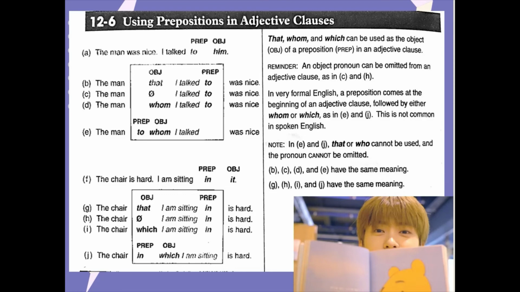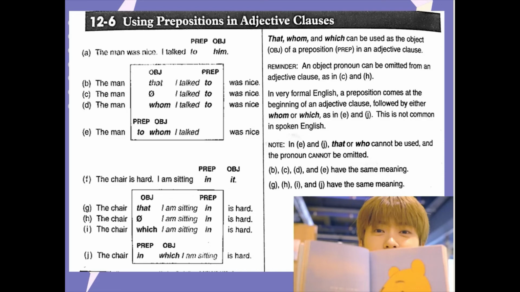An object pronoun can be omitted from an adjective clause, as we can see in C. The man I talked to was nice. One more time, because this is about object pronoun, you can also use whom. The man whom I talked to was nice. You can also say the man to whom I talked was nice.